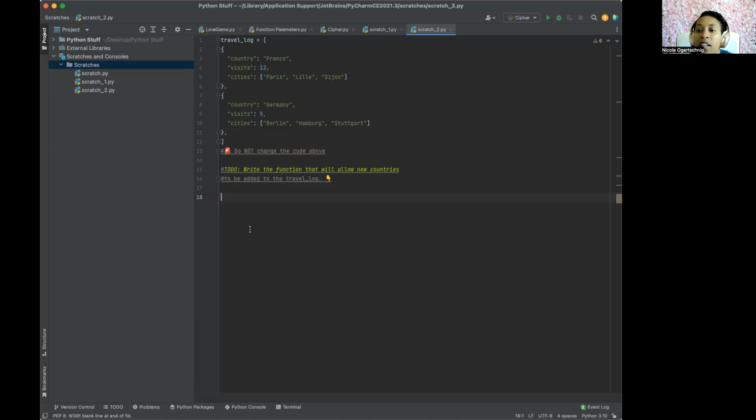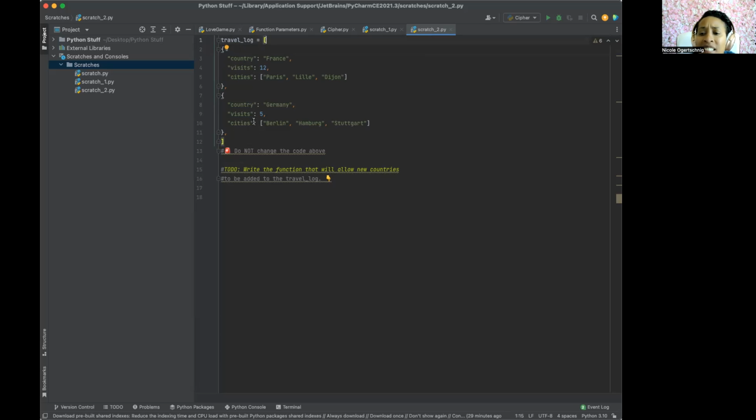So to get started, like I said, if you watched the last video, this is very familiar. We were making a travel log, and what are hard brackets? Hard brackets are lists. And what is a curly bracket? That is a dictionary. Yes. For those at home who got that, gold star for you. So this is a dictionary inside of a list.